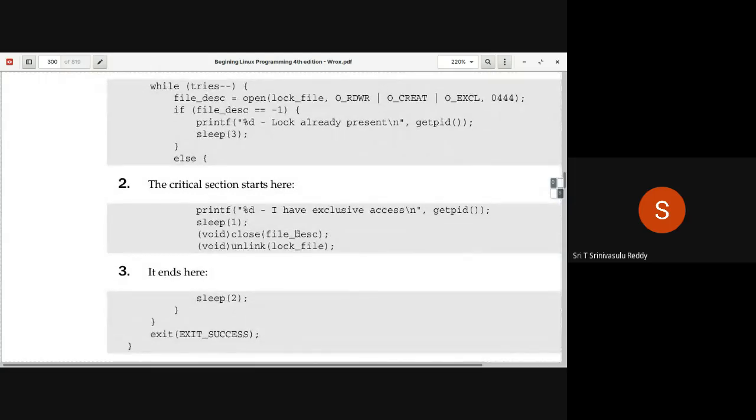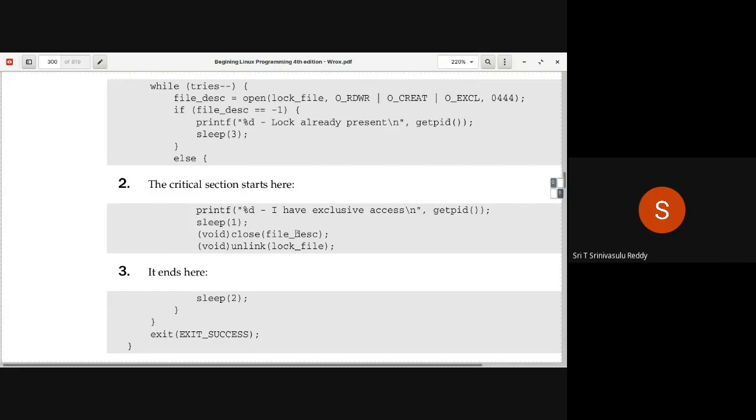Any process that would like to execute code in the critical section, that section of code that multiple programs are likely to attempt to execute but which may modify some common resources, first opens the file for exclusive access before entering the critical section.